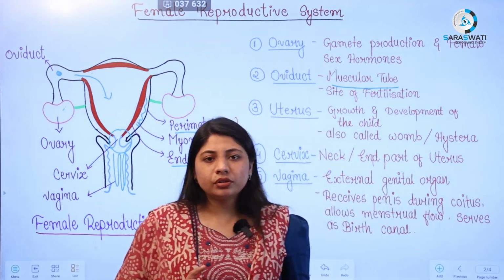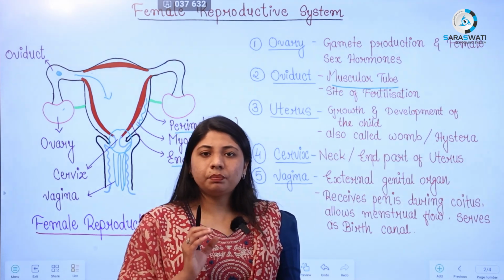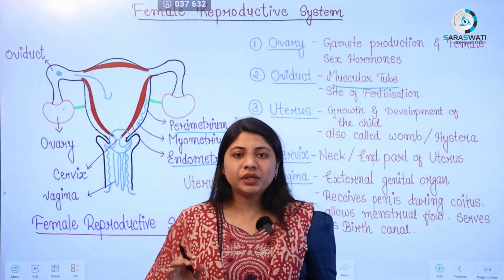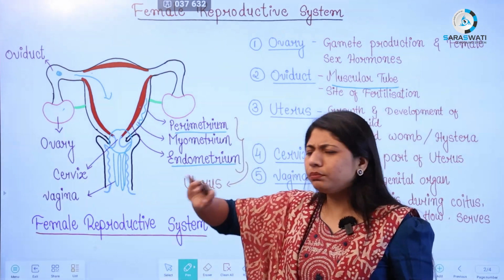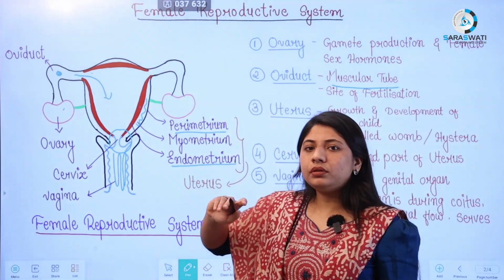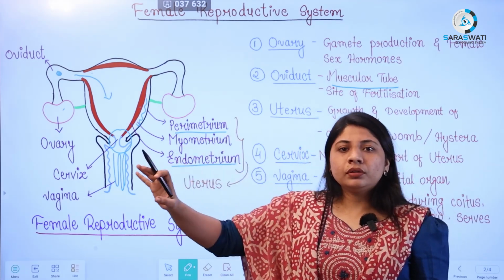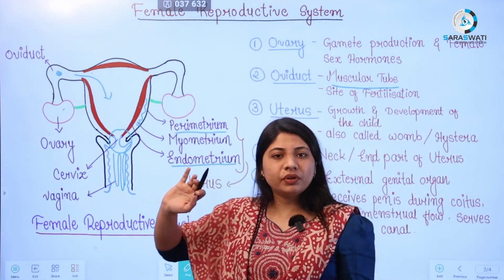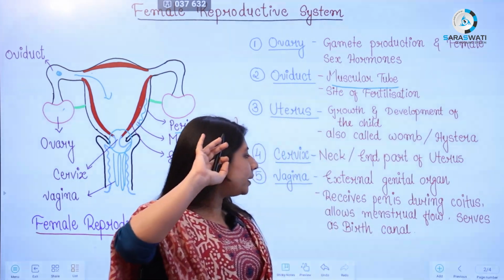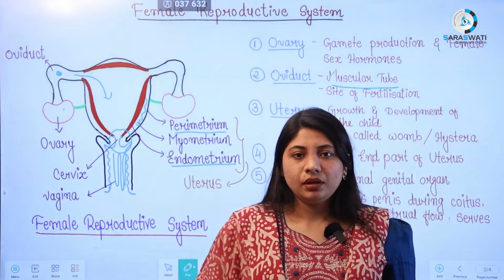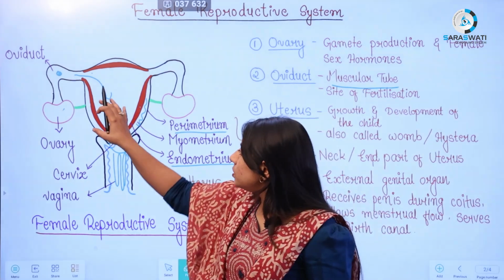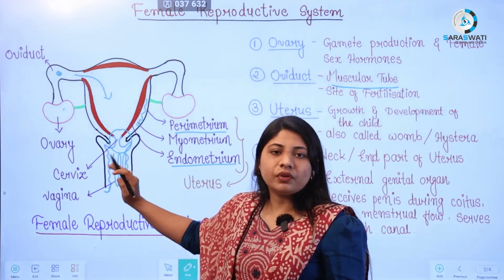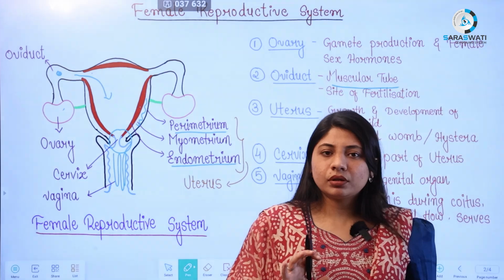also known as the external female genital organ. The first function of the vagina is to receive the penis during intercourse with the male partner. The second function is to allow the menstrual flow. Menstrual flow is another topic, but in short, the endometrium is broken down during menses, so mucus and bleeding come outside from the vagina. The next function is that it is also known as the birth canal. In a normal delivery, the cervix will dilate and the child will come outside through the cervix and the vagina. So here we have discussed a total of 5 organs.